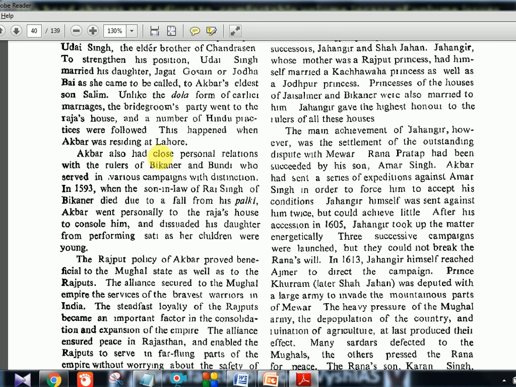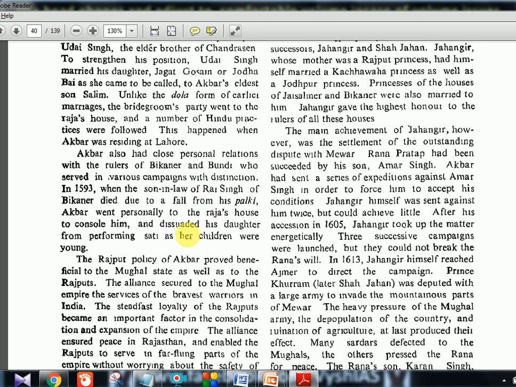Akbar also had close personal relations with the rulers of Bikaner and Bundi, who served in various campaigns with distinction. In 1593, when the son-in-law of Rai Singh of Bikaner died due to a fall from a palki, Akbar went personally to the Raja's house to console him and dissuaded his daughter from performing sati as her children were young. Here it shows Akbar's greatness. He is going there, meeting this person, and even stopping the wife from performing sati because the children were young. So for social policies and religious policies, you can use this point as one example.